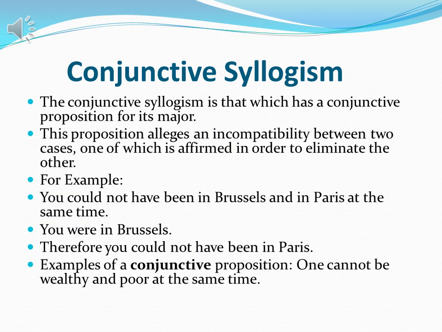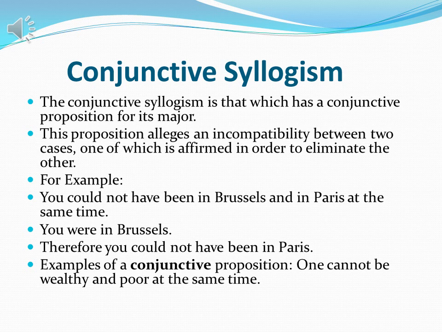The last type is the conjunctive syllogism. A conjunctive syllogism is one which has a conjunctive proposition for its major premise. This proposition alleges an incompatibility between two cases, one of which is affirmed in order to eliminate the other. For example, you could not be in Brussels and Paris at the same time. So if you are in Brussels, therefore you will not be in Paris.